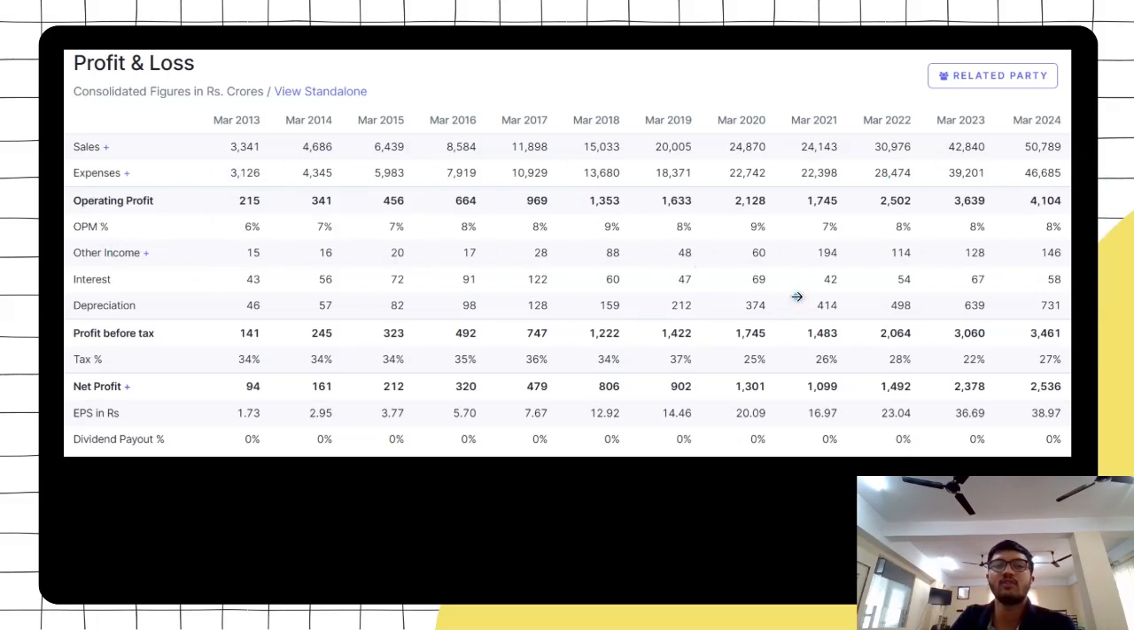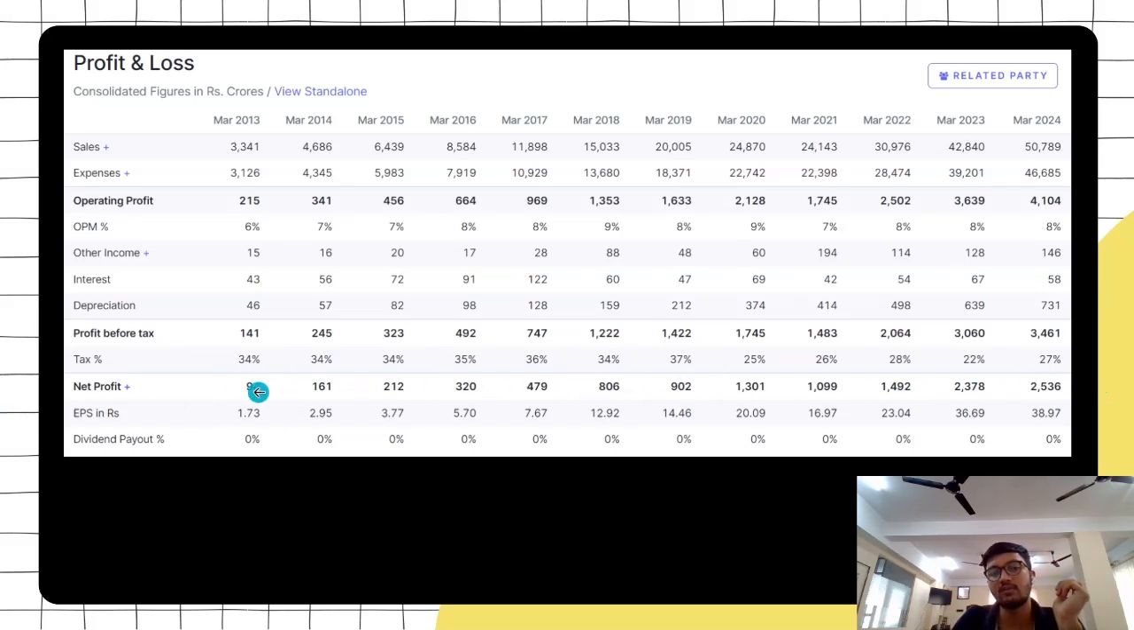Whatever sales you are making, whatever expenses you are incurring to make those sales, this is the profit. So if the operating profit is growing consistently, it's a good company. And you deduct all this depreciation, you arrive at profit before tax. You pay the tax, this is the net profit. So net profit or profit after tax is the key metric that you should look at.